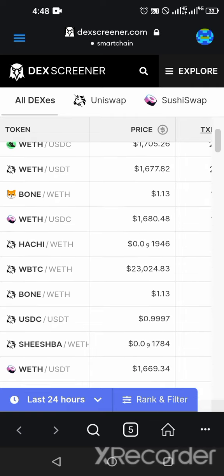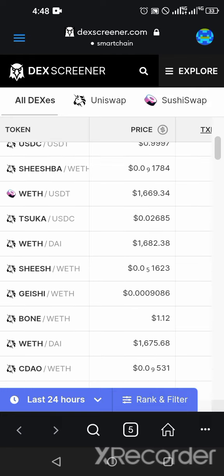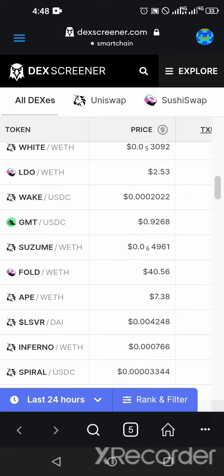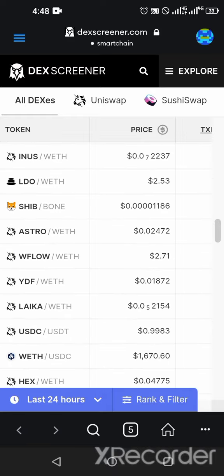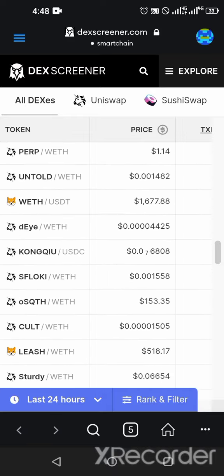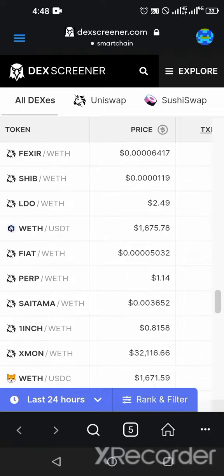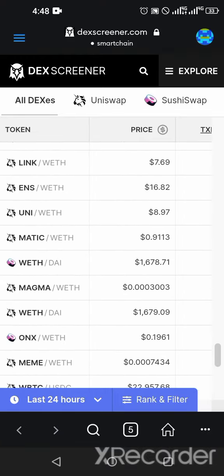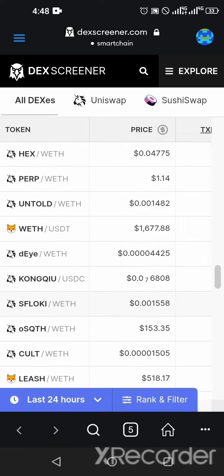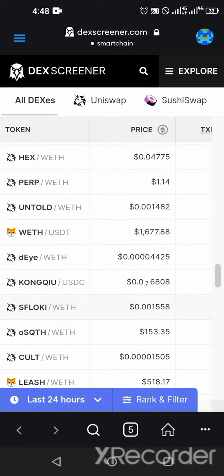So you can buy them using one particular process and also sell them using the same process. All these ones are built on the Ethereum ecosystem. So that's it for the types of ecosystems and how we can use them.